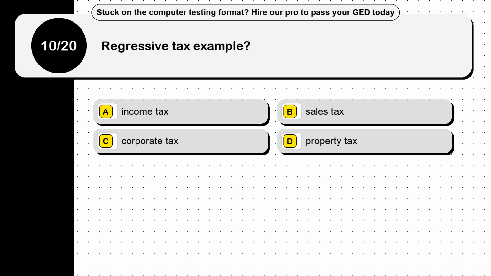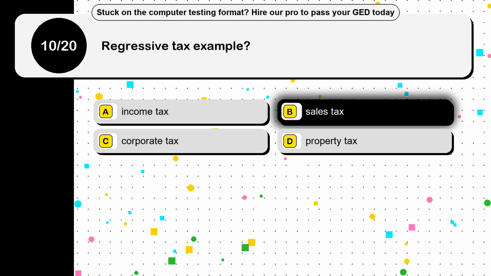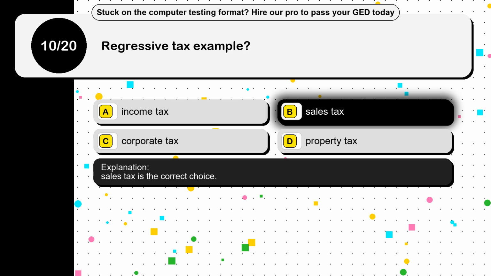Question 10. Regressive tax example? Option A, income tax. Option B, sales tax. Option C, corporate tax. Option D, property tax. The correct answer is option B, sales tax. Sales tax is the correct choice.